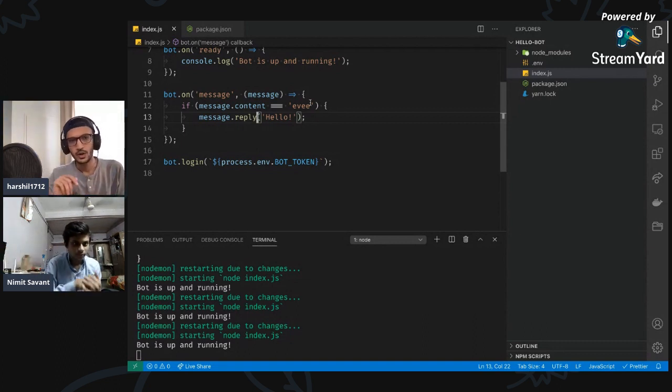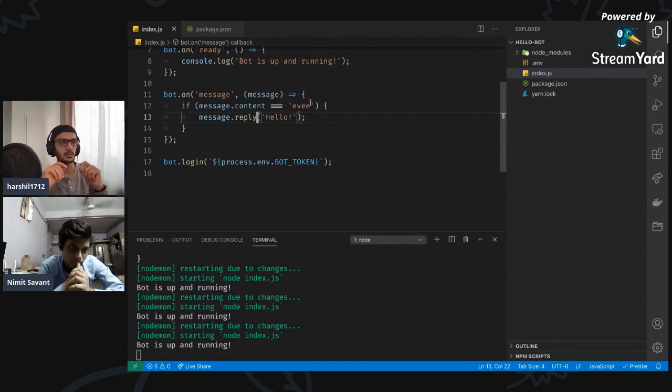So I want EV to be the command for my bot. Anything after that can be anything; the bot does not necessarily have to reply based on the content there, but it has to be invoked with the command EV. Does that make sense? So if we write anything, the bot should still reply.